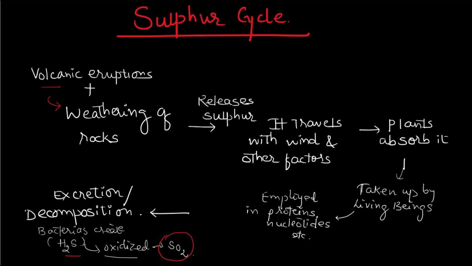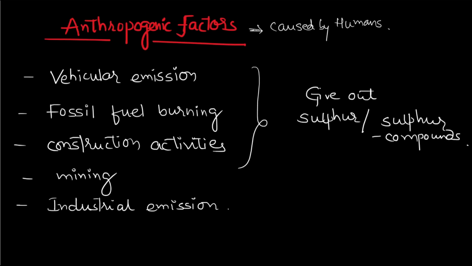Now, there are different anthropogenic factors which give rise to sulfur production. What are anthropogenic factors? Those are caused by humans. The various anthropogenic factors are vehicular emission: whenever we drive a vehicle, the emission also gives rise to sulfur.